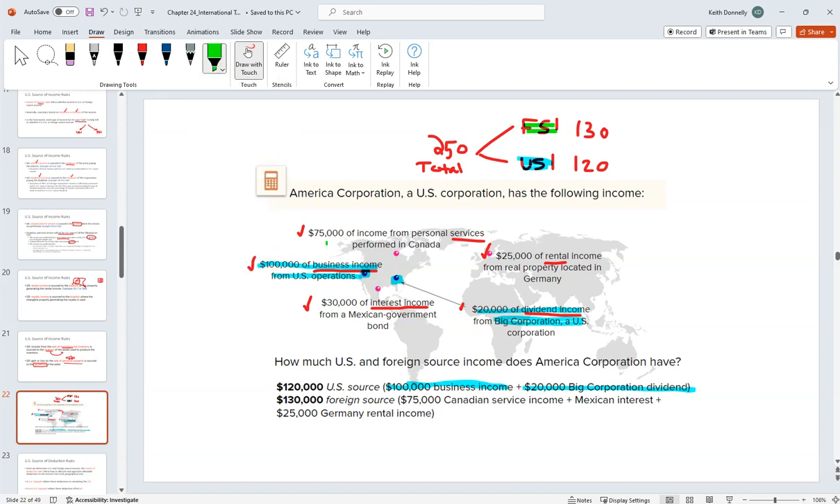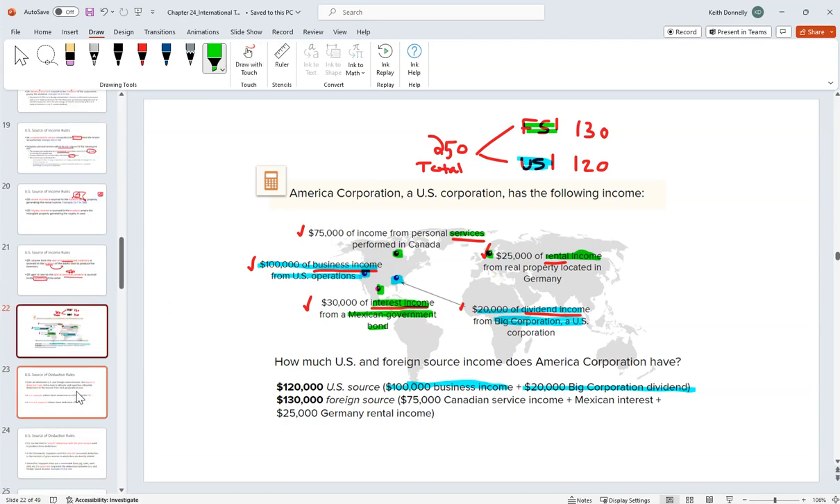The foreign source income. Well, from the services, right? The services, we look at where did you perform the services, right? Well, you did it in Canada. So the location, that's foreign source income. Likewise, interest income, we look to basically the person who's paying the interest, right? Well, that's Mexico, right? There in Mexico, that's going to be foreign source income. Likewise, rental income, right? We look to the location of the property, right? That's in Germany, right? So that's going to be foreign source income on that, okay?